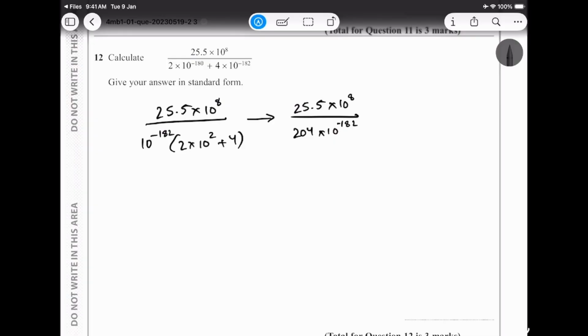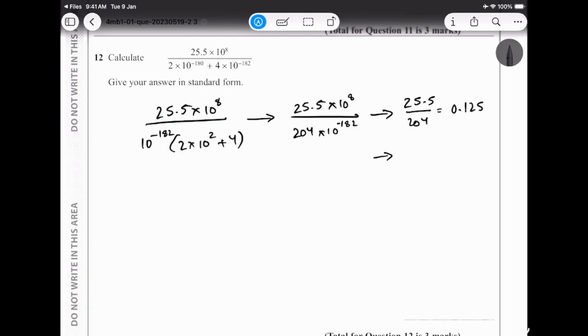Then we divide the coefficients, which is these values. So what do we get? 255 divided by 204. What do I get? I should be getting 0.125. All right, 0.125, and then we subtract the exponents, which is these parts again. So let me show that working as well.